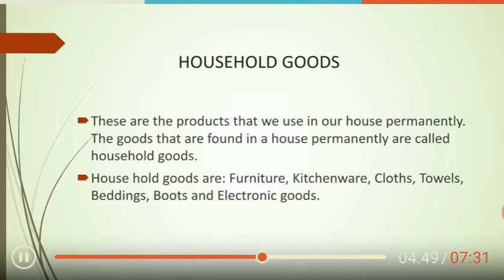Household goods. These are the products that we use in our house permanently. The goods that are found in the house permanently are called household goods. Household goods are furniture, kitchenware, clothes, towels, beddings, boots, and electronic goods.